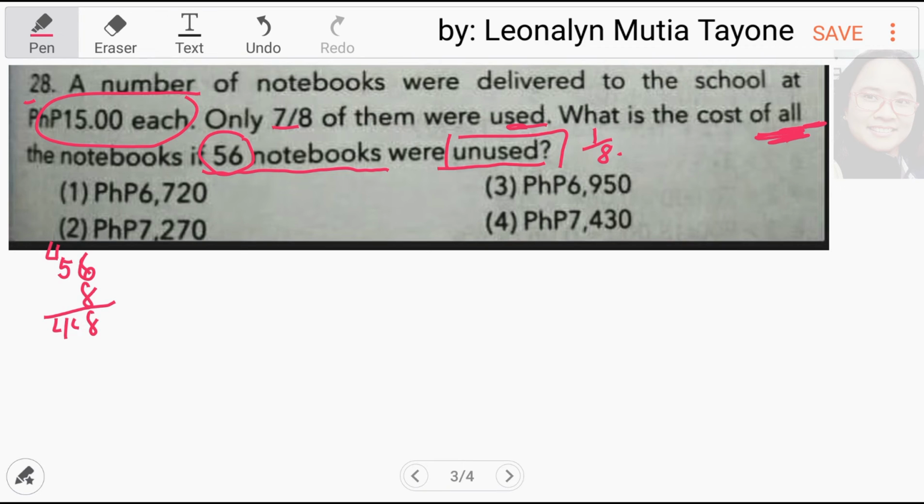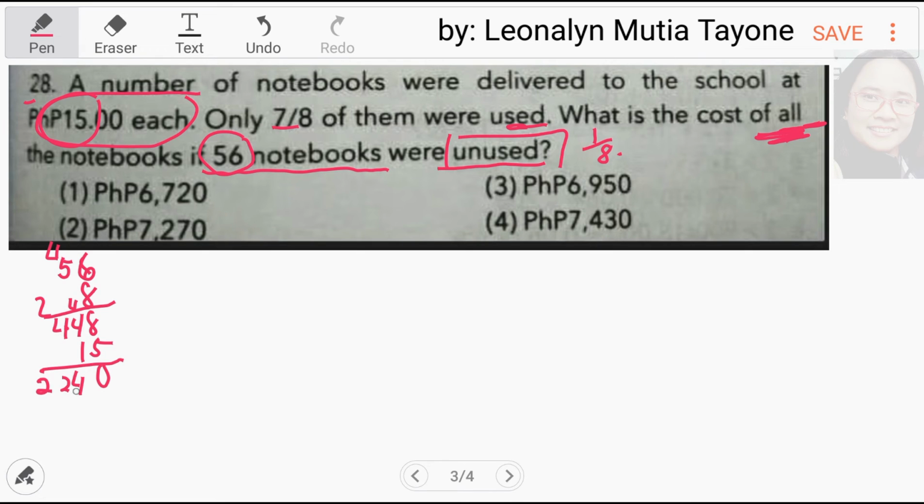448. I-multiply mo ng 15 pesos kasi ang kada isa ay 15. Lahat ang total ng notebooks natin ay 448 times 15.